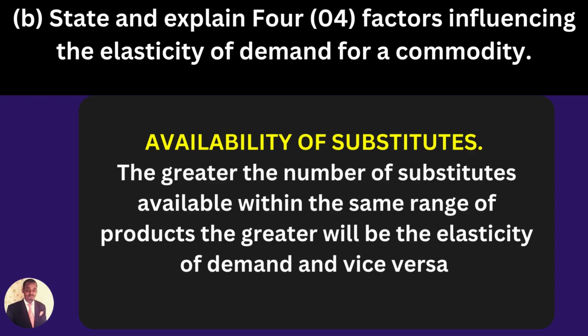The next question is availability of substitutes. Remember, we are still talking about state and explain four factors influencing the elasticity of demand for a commodity. The greater the number of substitutes available within the same range of products, the greater will be the elasticity of demand, and vice versa.